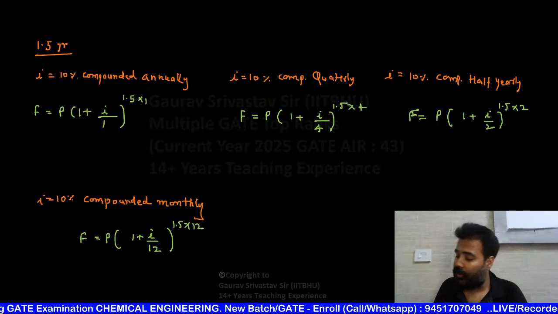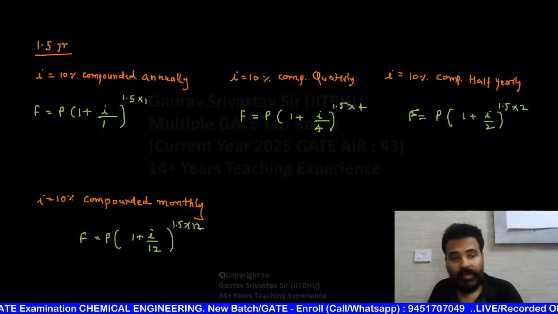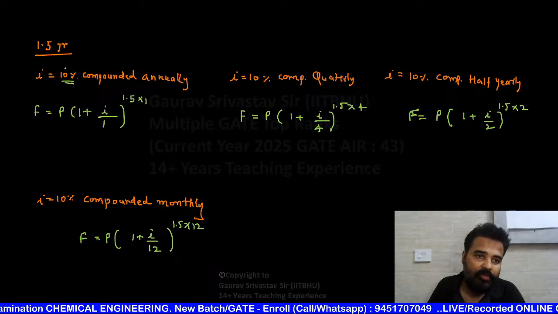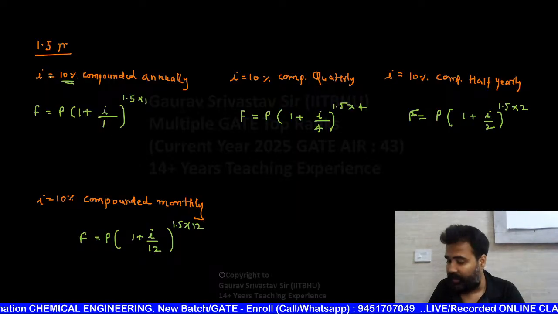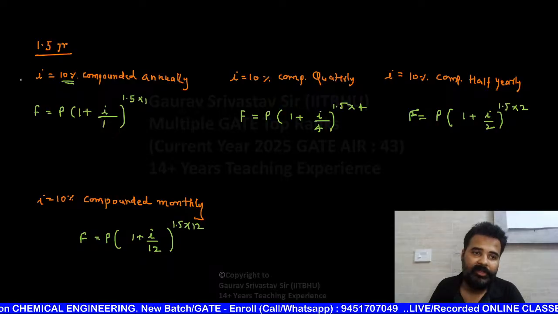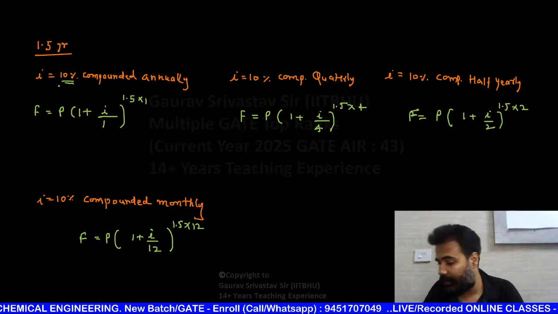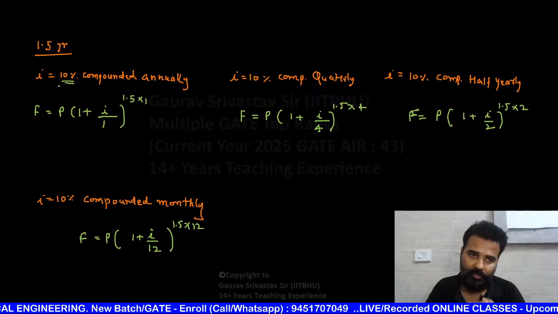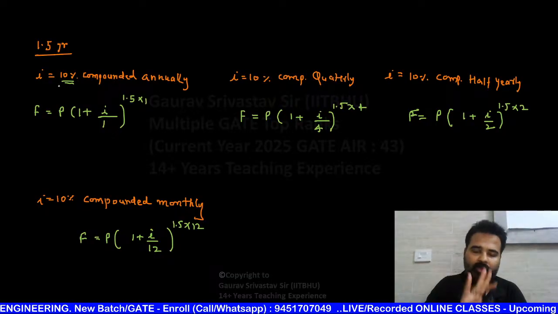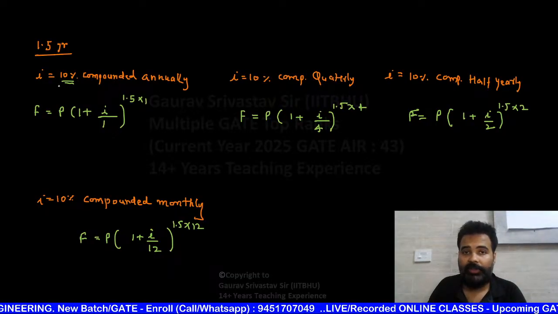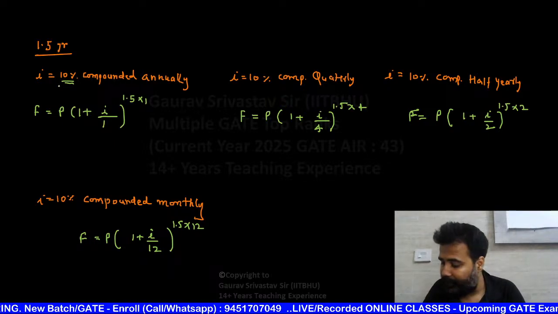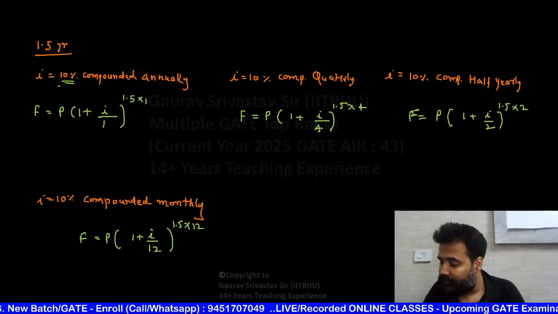Now is it clear beta Rakesh? Every time, the interest rate they give you is the annual interest rate, known as the nominal interest rate, and it is always given annually. Interest rate is always annual. Now if you want to use it for any month, you can use it like this, or if it is not annual then they will write the amount of interest paid every period. Clear?